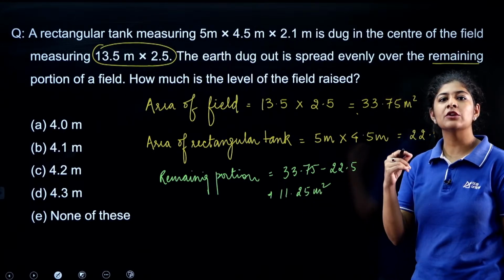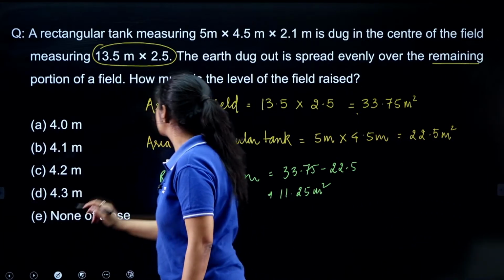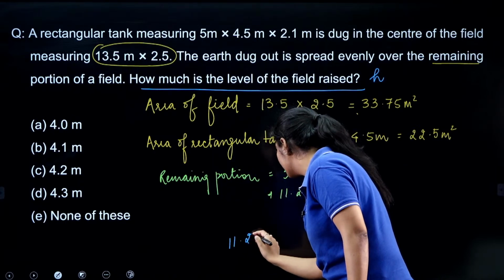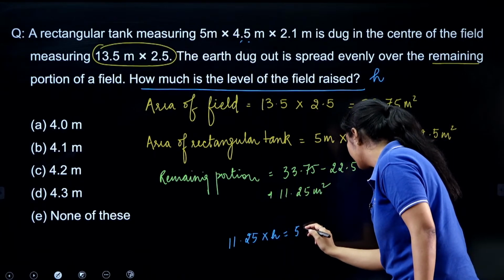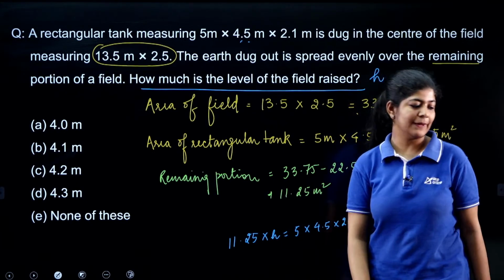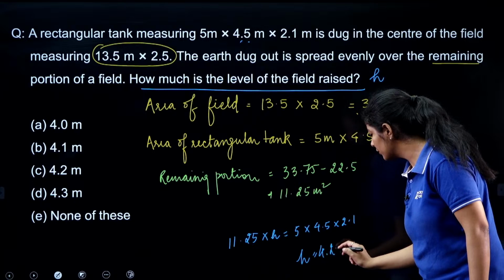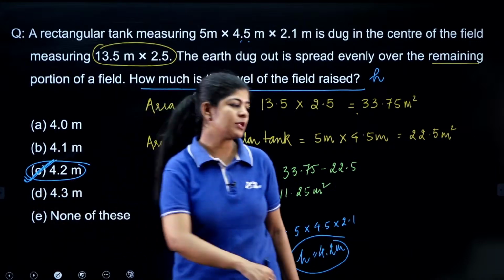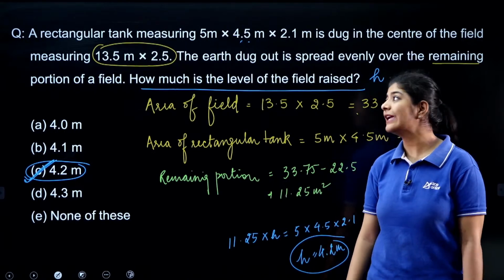But what we have to do, we need to find out how much level is increased. So that is nothing but, we can just assume it as H, right. So we can say that the area of this field with height is nothing but equal to the volume of this one, 5 into 4.5 into 2.1. As you will multiply this, you can easily get the value of H, and the value of H that you are getting is 4.2 meters. You will get the value as 4.2 meters. Option number C is the correct one. Very good, Radhe, right? Option number C is the correct one.